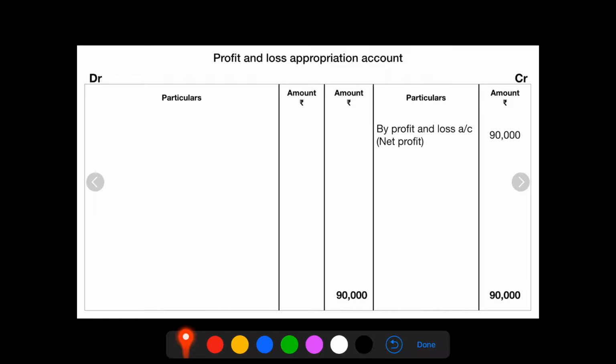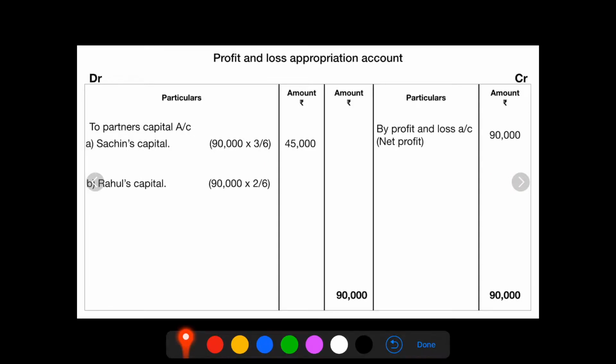Profit and loss account. The net profit of the firm is rupees 90,000, and this 90,000 should be shared between three partners. So on the debit side we will write it as the partners' capital accounts. The first partner is Sachin and his share is 3 by 6. So 90,000 into 3 by 6 is rupees 45,000.